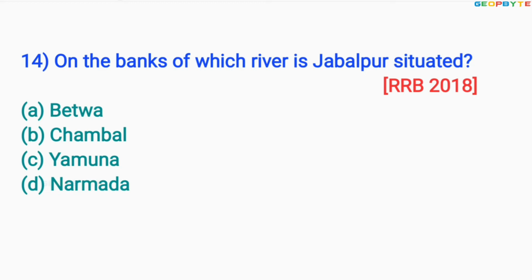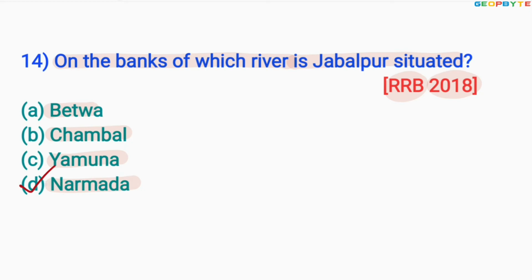14th one, asked in 2018 for RRB exam like this. On the banks of which river is Jabalpur situated? Option A, Betwa. Option B, Chambal. Option C, Yamuna. Option D, Narmada. The correct answer is option D, Narmada.